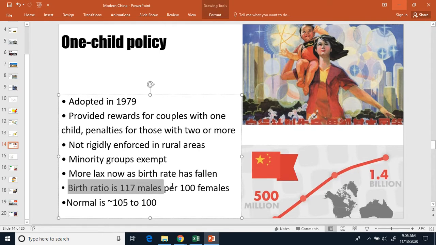However, the birth ratio is kind of screwed up. They have 117 males per every 100 females. Normally in the world, it's 105 males per 100 females. So generally, your bodies naturally are more prone to producing male offspring than female offspring. It's not by very much. It's like you got a 51% chance of having a boy and like a 49% chance of having a girl.